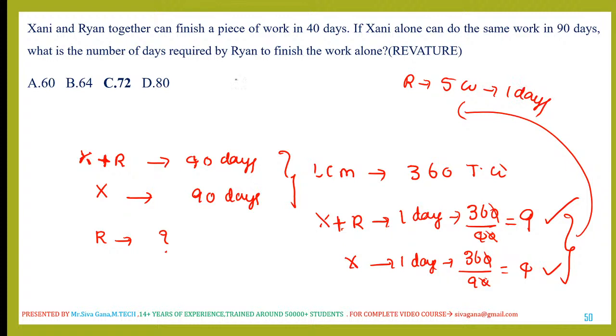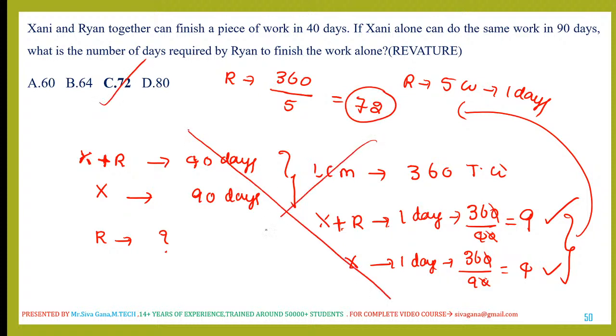So how many days does Rian take? 360 is the total work, one day 5, so 72 days. I never encourage this method for this question. It is a time-taking process. If you go this method, you will get the answer undoubtedly, but it will take time.